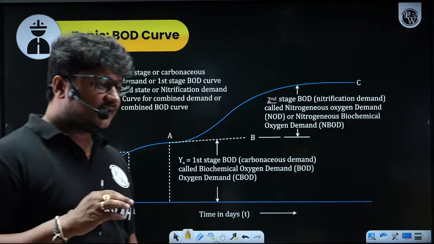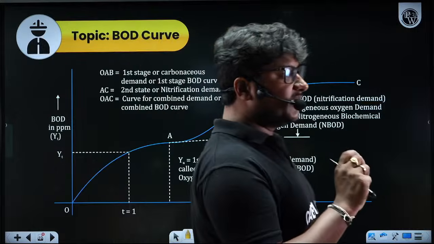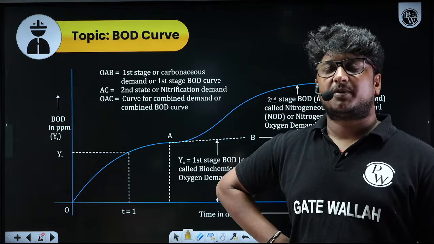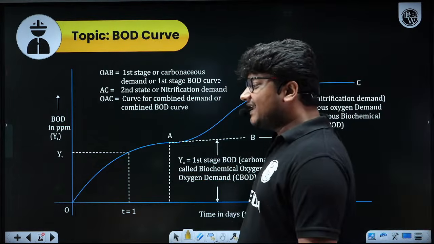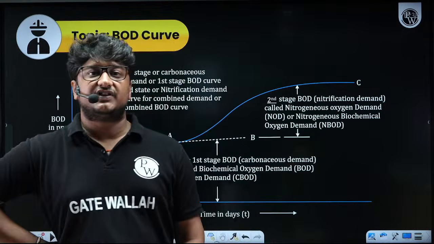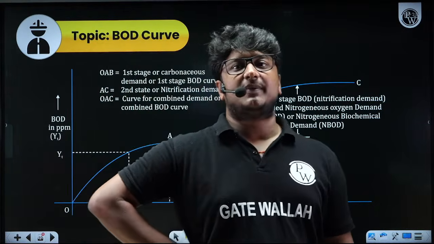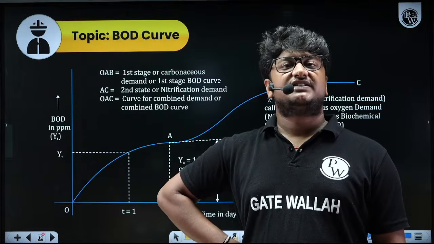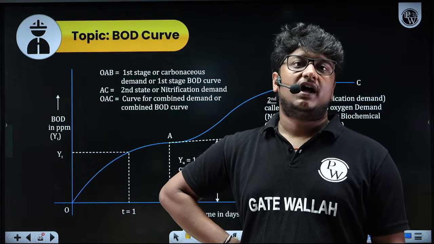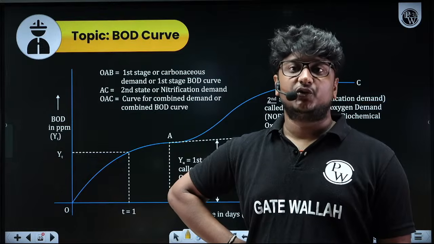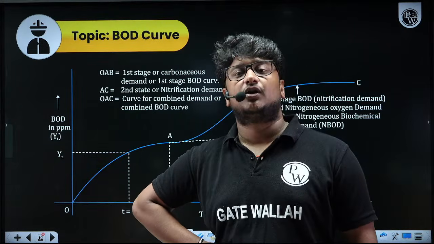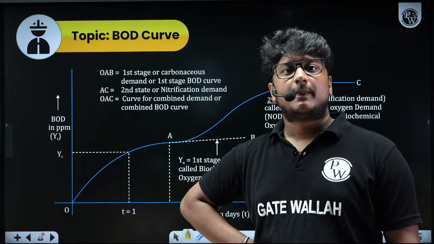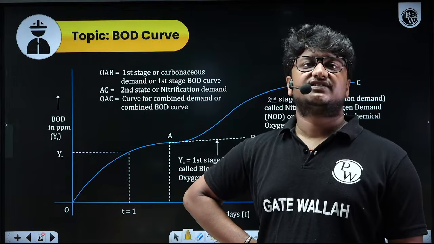There is a unique property of heterotrophic bacteria, and a unique property of autotrophic bacteria also. What is the unique property of the heterotrophic bacteria? They need very little time to adapt to the environment, and they start doing their job as quickly as possible. Their first priority, they love to eat carbonaceous organic matter. For them it's like palak paneer or butter chicken, the best food they can think of. So they will first attack the carbonaceous organic matter.